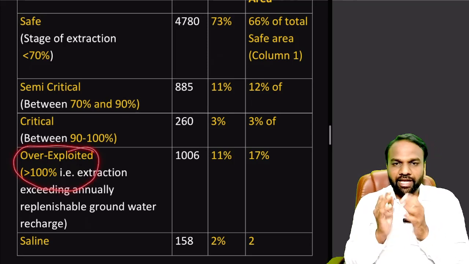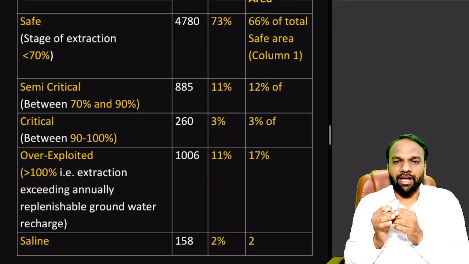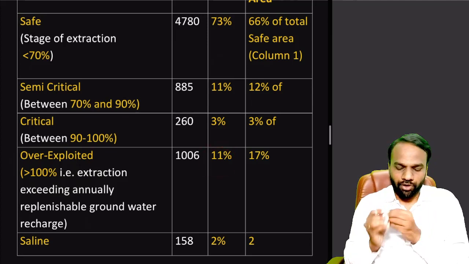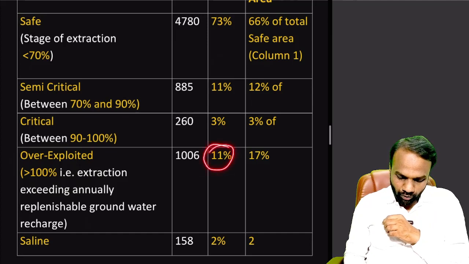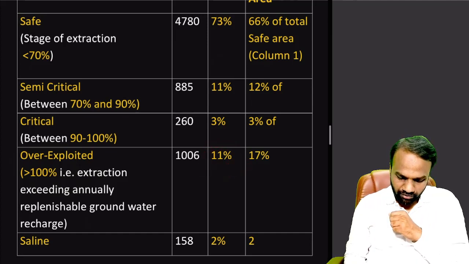How many such areas are there? 11% of the area in India is overexploited. A very important point to note. You have to memorize this number, 11%, as well. Very important value.